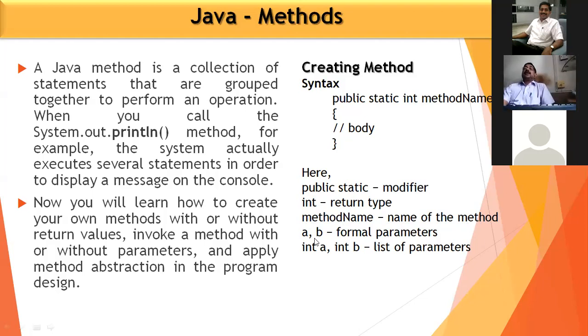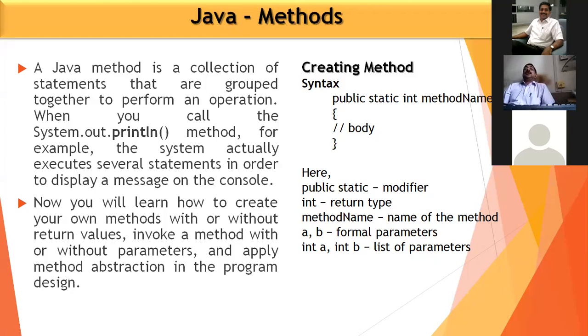Then A, B, those are the parameters. A and B, which are written in the parenthesis. Integer A, integer B, which are the list of parameters. As we have seen, with this list of parameters, the formal parameters and actual parameters should match in number, should match in data type, should match in their particular declaration.